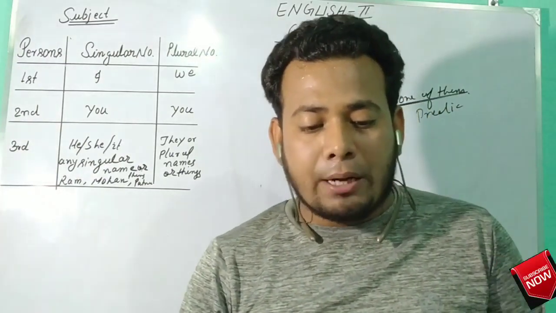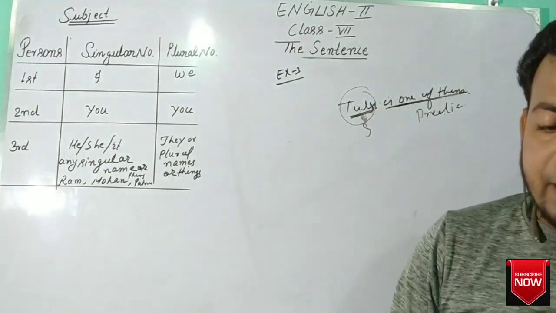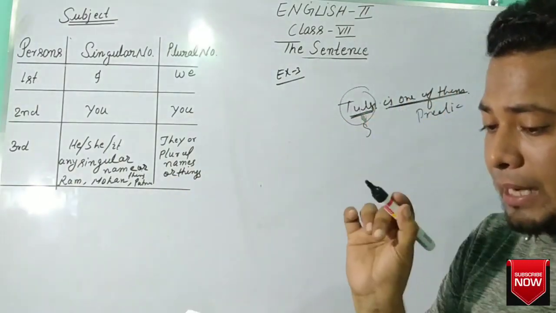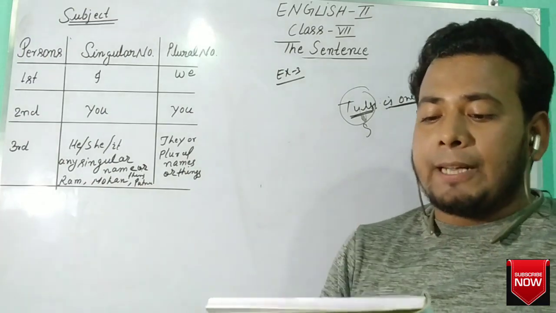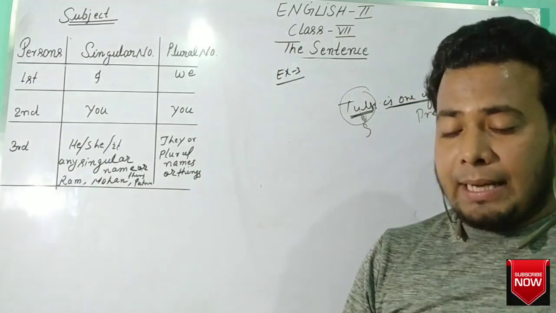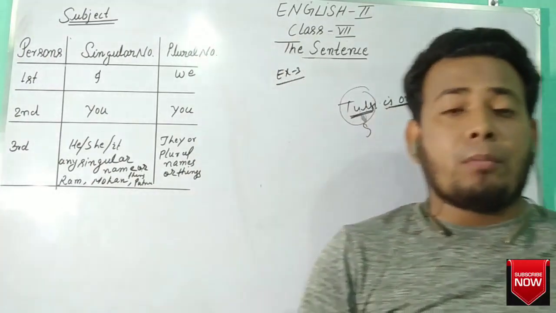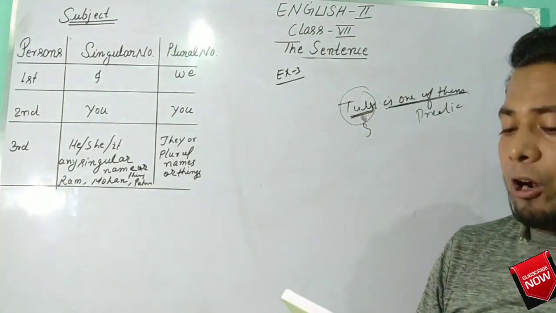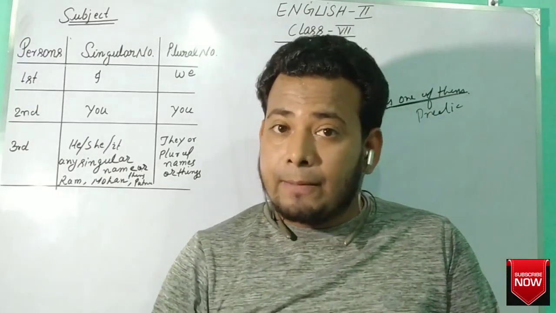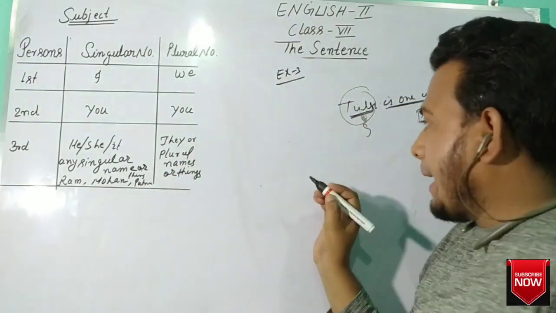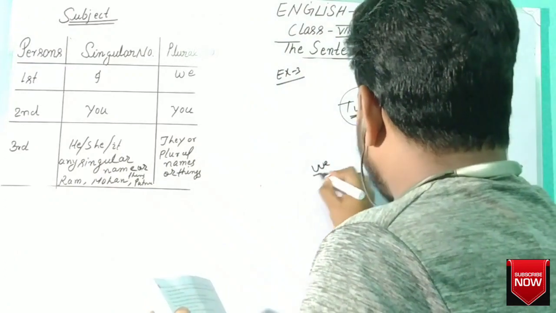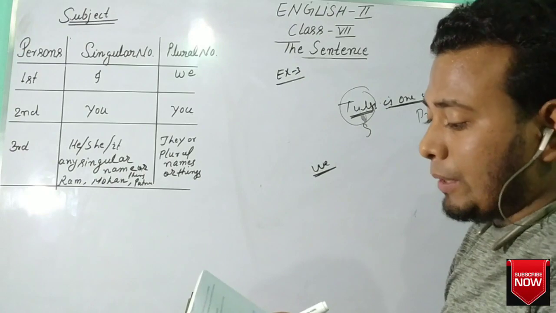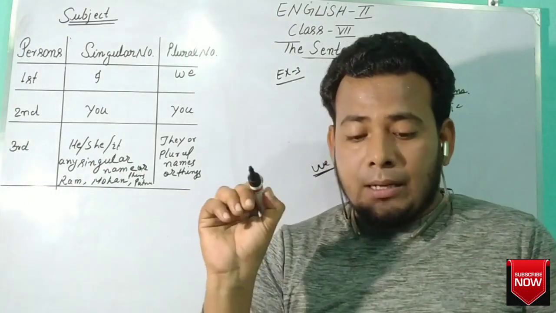Drinking large quantities of water removes toxic substances from our body. Drinking large quantities of water will be considered as subject. Now you will underline drinking large quantities of water. Okay, and after water, removes toxic substances from our body will be considered as predicate. We must not drink water from a pond or a lake. We is the subject. Now you underline we once, and after we, must not drink water from a pond or a lake, you will double underline.